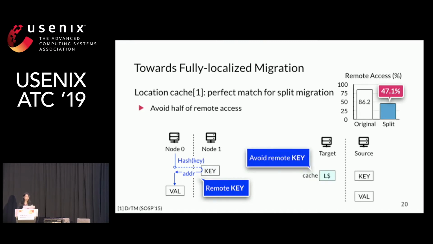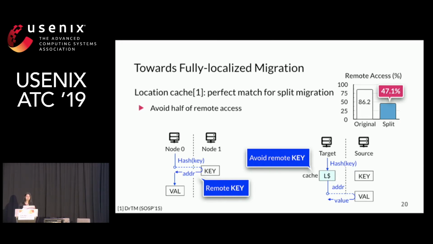Previous work uses a location cache to reduce remote key access. In detail, with location cache, the target can get the address of the value locally and fetch the value with one RDMA read. Our observation is that location cache is a perfect match for split migration.